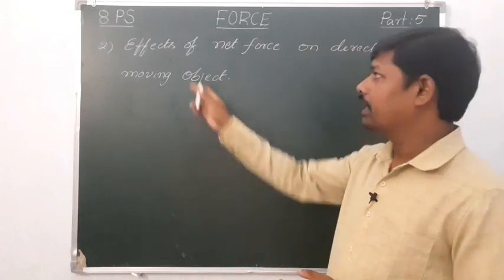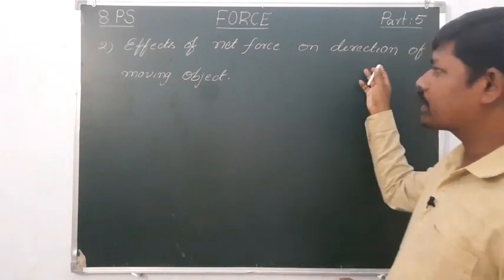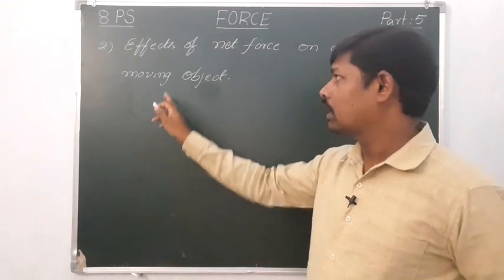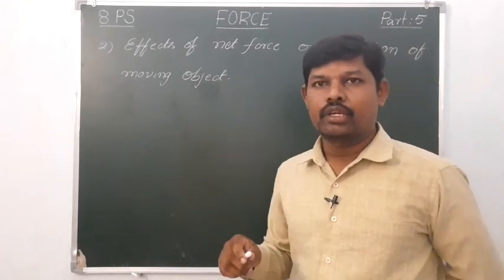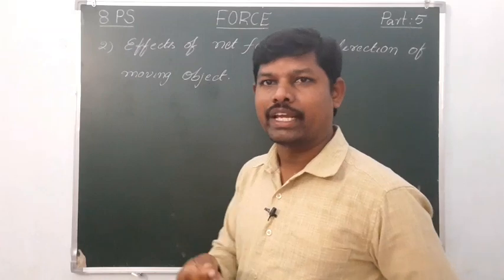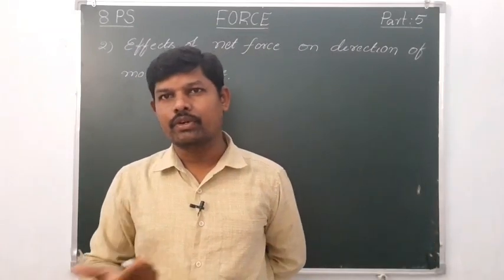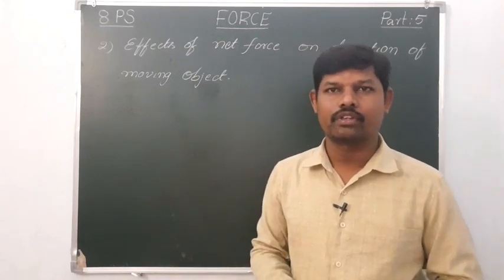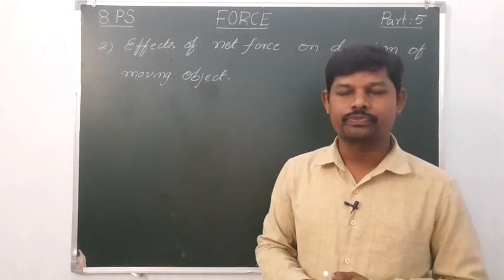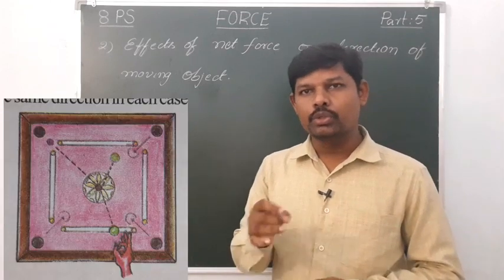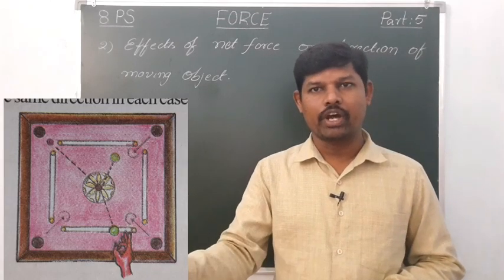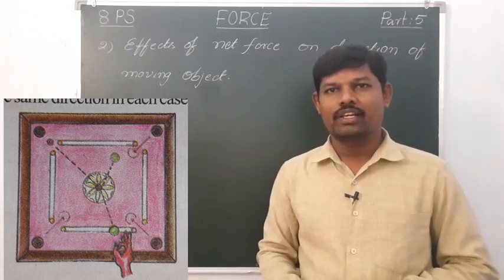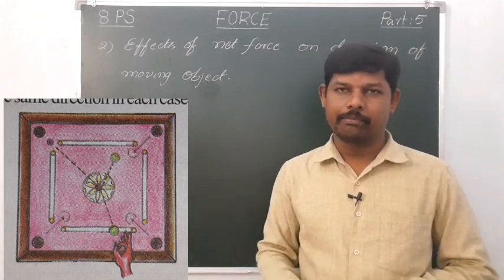Activity 12. Effects of net force on the direction of a moving object. What happens if you apply net force on a moving object? Let us see. Maybe you know how to play carom board. Take a striker and with the help of the striker, hit the coin. What happens? The coin will move. Ask your friend to do the same. Again keep the coin on the board, hit the coin with the striker, and do it one more time.